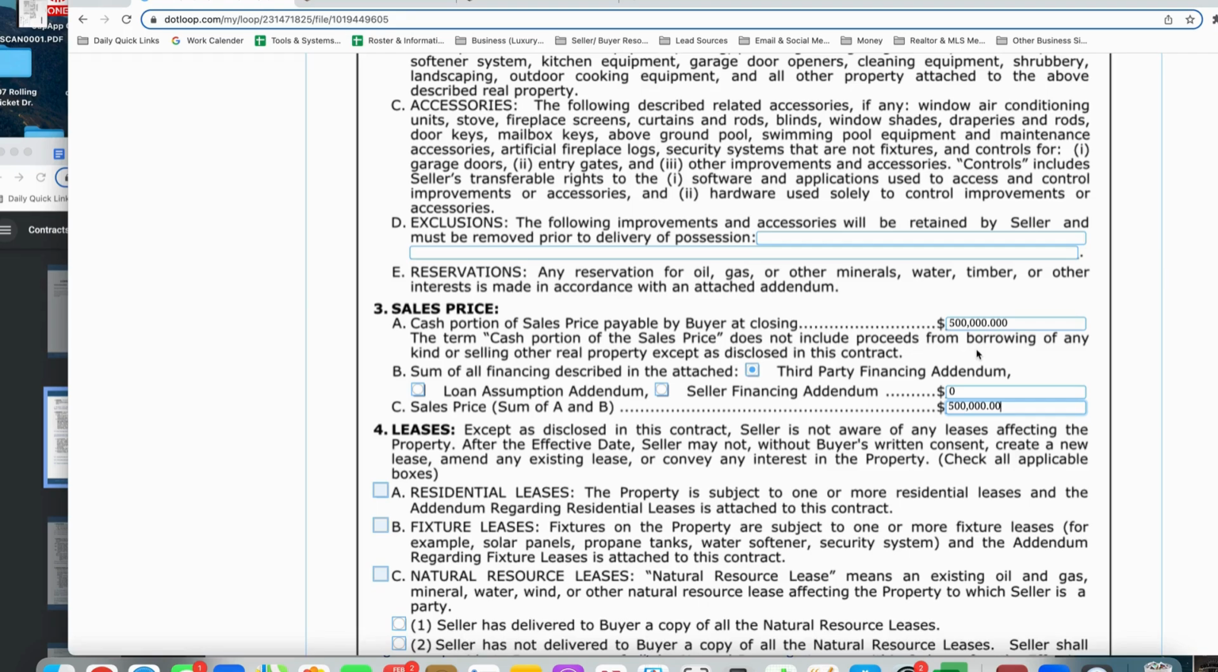What if this was a VA or a USDA type of financing where they don't have to put any money down? The way you would write this would be such. So they're not going to put any money down. So the cash they're bringing is 0. And how much are they going to be financing? They're going to finance it all. So you're going to put that whole 500,000 there.